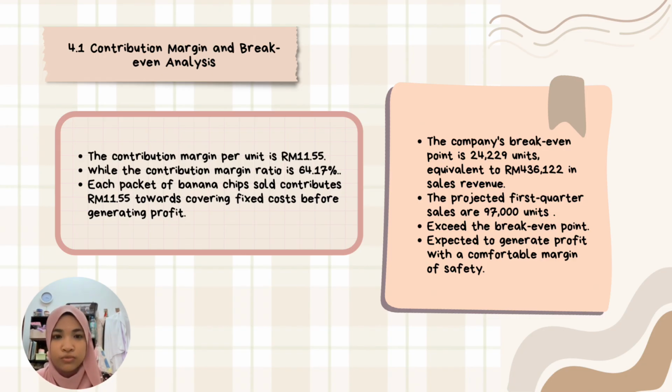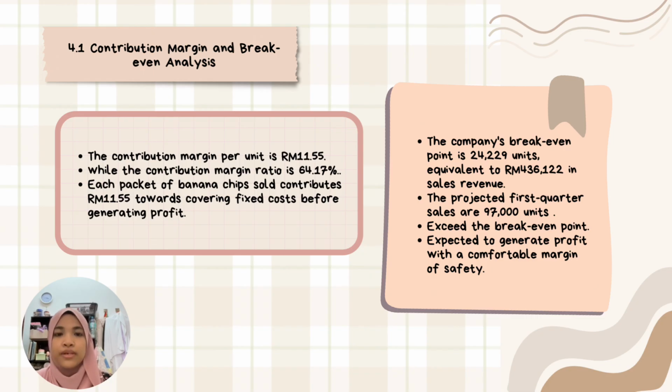4.1 Contribution Margin and Break-Even Analysis. Based on the CVP analysis, the contribution margin per unit is 11.55 ringgit, while the contribution margin ratio is 64.17%. This means that each packet of banana chips sold contributes 11.55 ringgit towards covering fixed costs before generating profit.